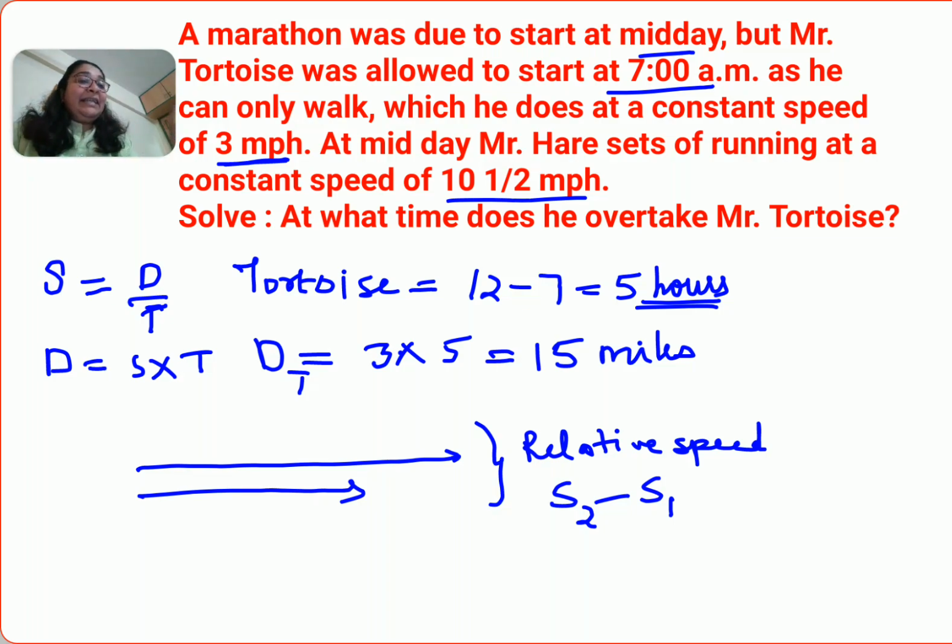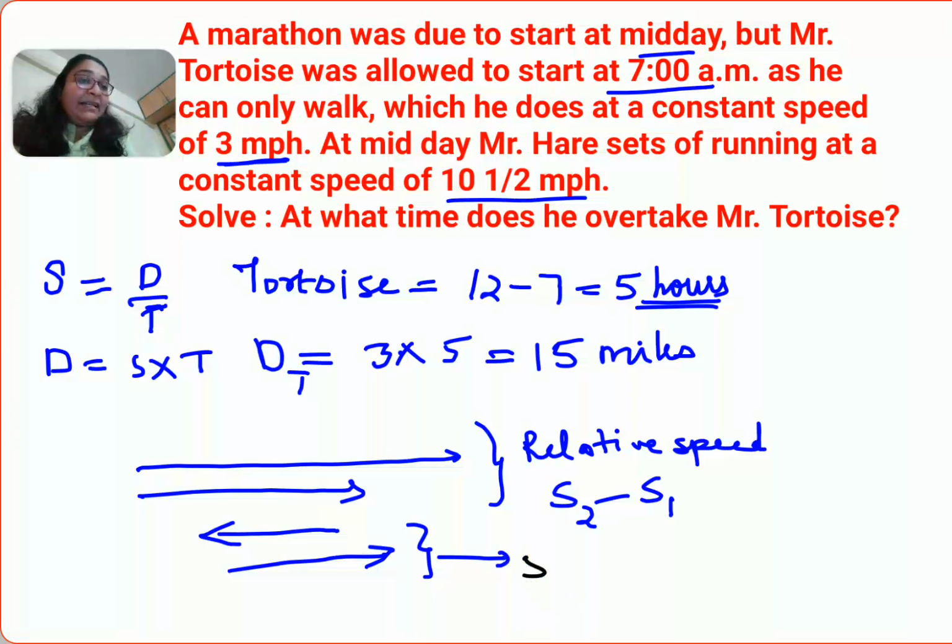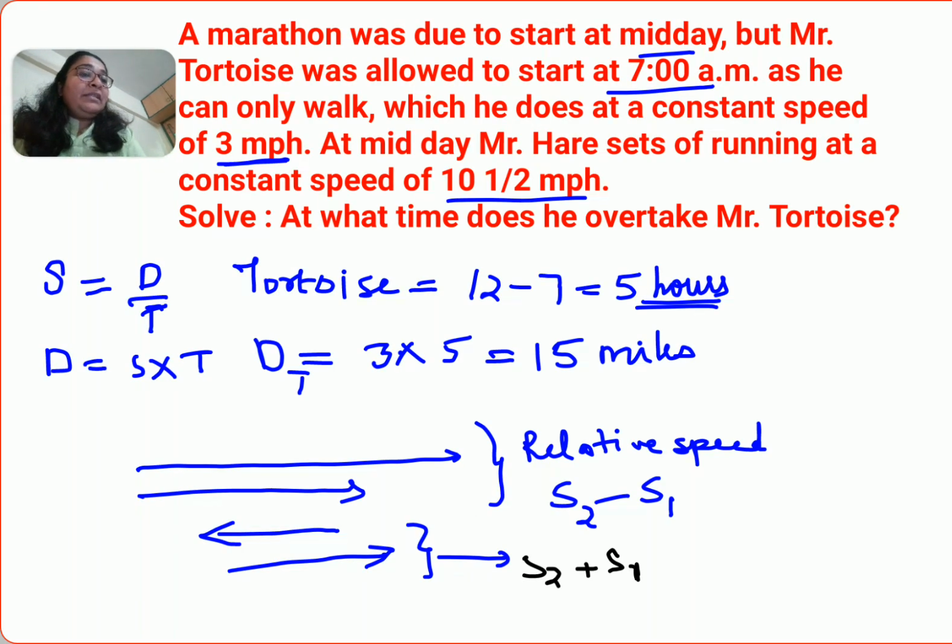And in case they are running in opposite directions from each other, then the speeds get added. The speed of the second object gets added. Okay, so I hope this is very clear to everyone. So now since we know this, we can say therefore the speed of Mr. Hare will be nothing but what?